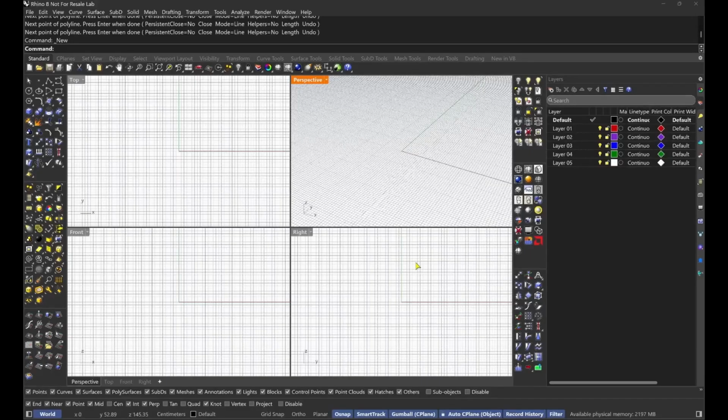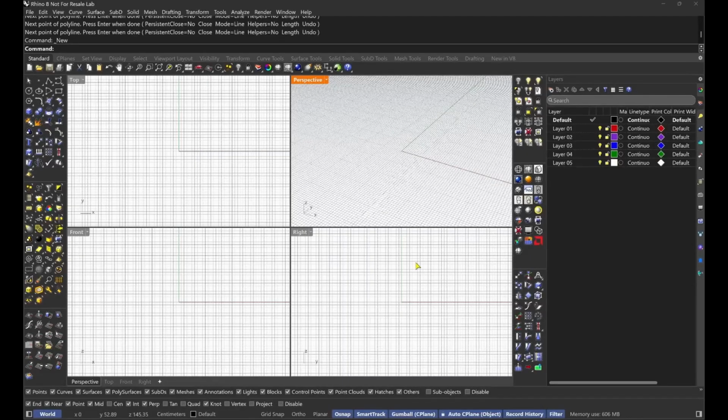Rhino is primarily a NURBS-based modeler. NURBS stands for Non-Uniform Rational B-Splines. It's a mathematical way of representing curves and surfaces. Basically, it allows you to create smooth, flexible shapes that can be easily manipulated. It's very different from mesh-based modeling. Are you familiar with mesh-based modeling? A bit. Okay, that's fine.